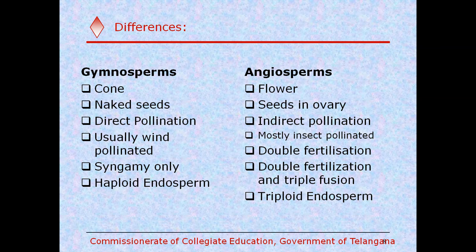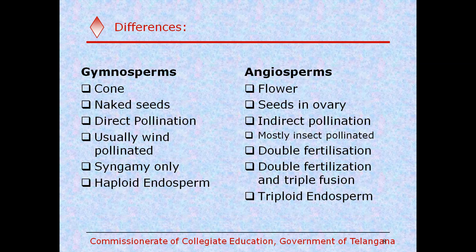The second fertilization takes place between the second male gamete and the two polar nuclei. That is called triple fusion, and also double fertilization, because there are two fertilizations in angiosperms. So the second fertilization takes place between the second male gamete and the two polar nuclei, which is called triple fusion.